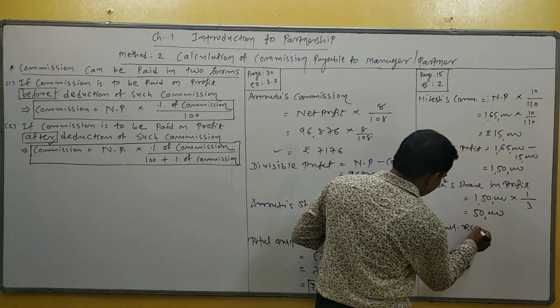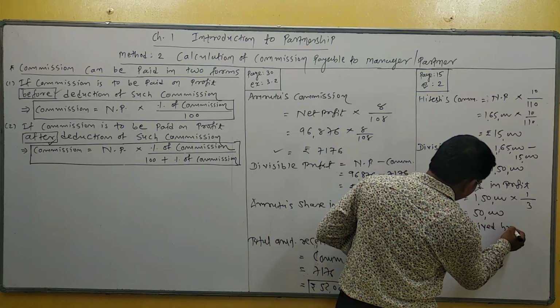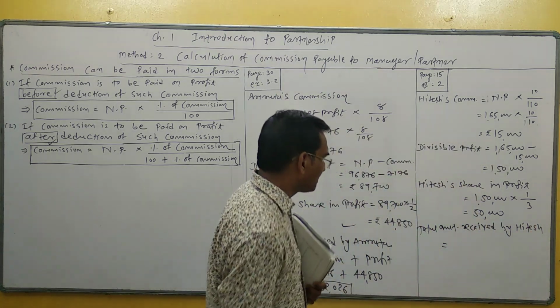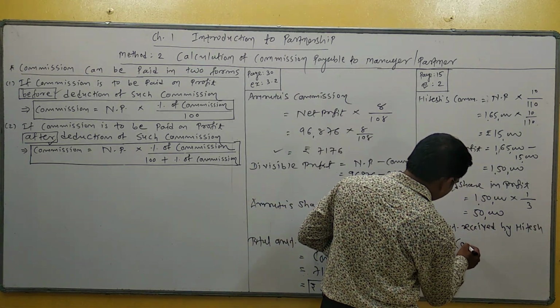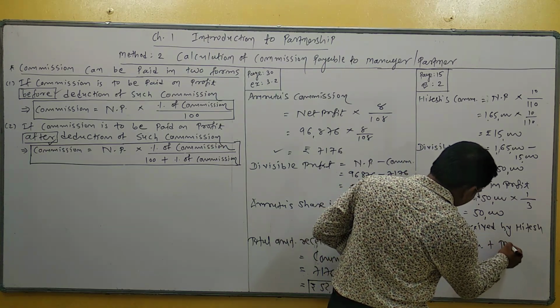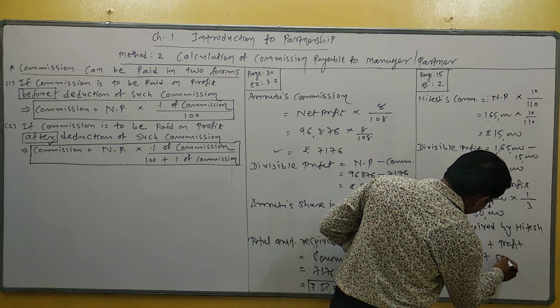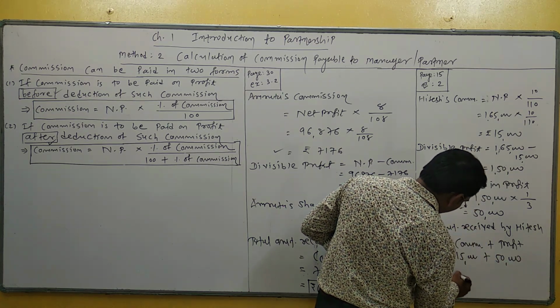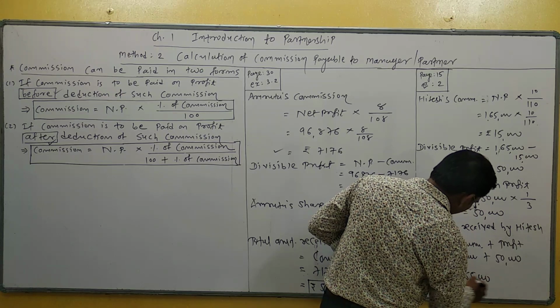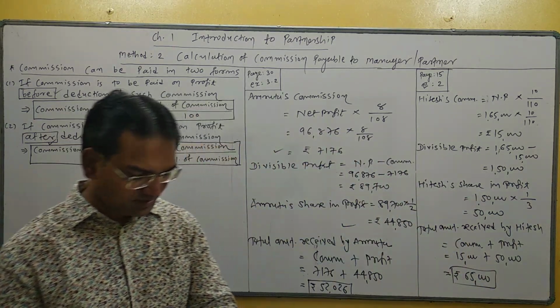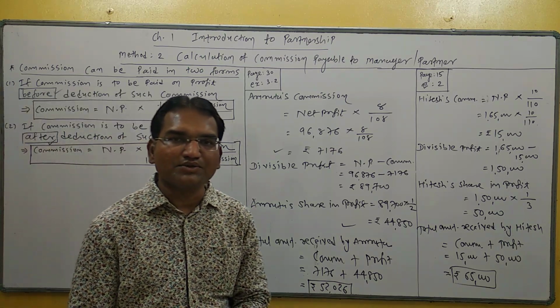And now the total amount received by Hitesh is equal to commission plus profit. Commission 15,000 and profit 50,000. So how much amount is received by Hitesh? 65,000. This is your final answer. 65,000 received by Hitesh. Do you understand?